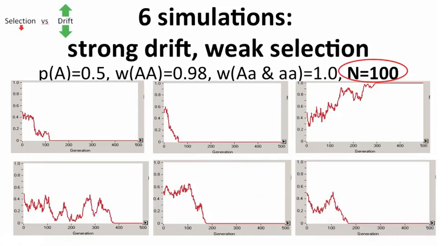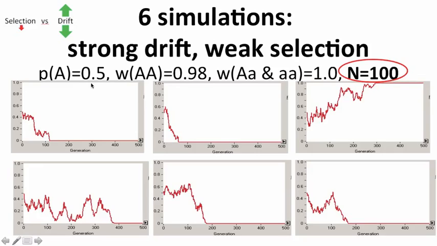This is using allele A1. What I did is I said that the fitness of the big A genotype is 0.98, whereas the fitness of big A and little a is 1.0. So selection is trying to eliminate the big A allele, and it's doing so kind of slowly. Population size here is 100, so it's not a very big population. This is kind of a small population. This would be a case where selection is kind of weak. There's only a 2% reduction in fitness to just the homozygote, so this is a recessive detrimental. There's a 2% reduction in fitness to just the homozygote, but we have very strong genetic drift.